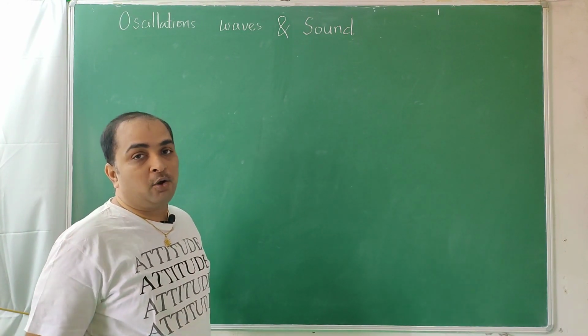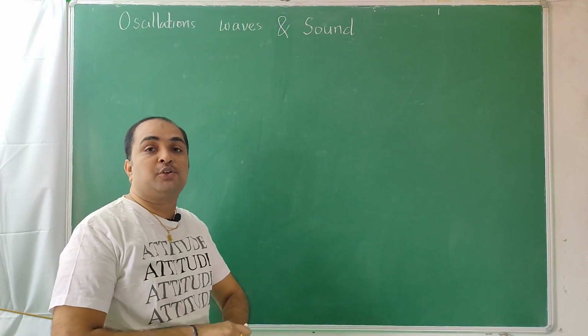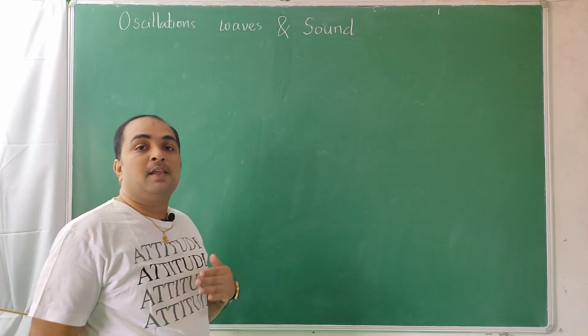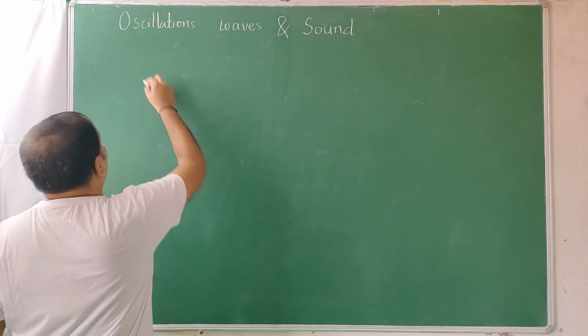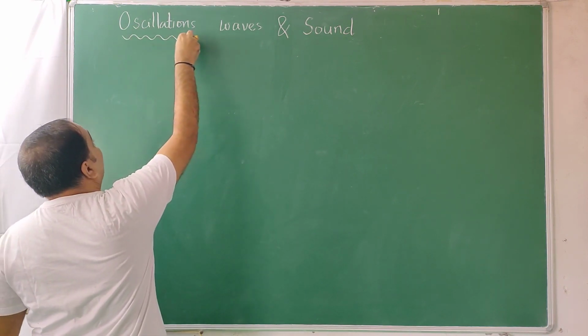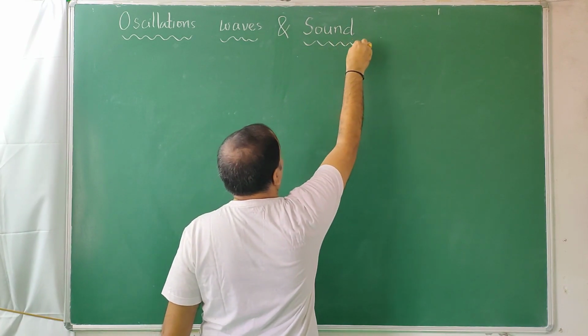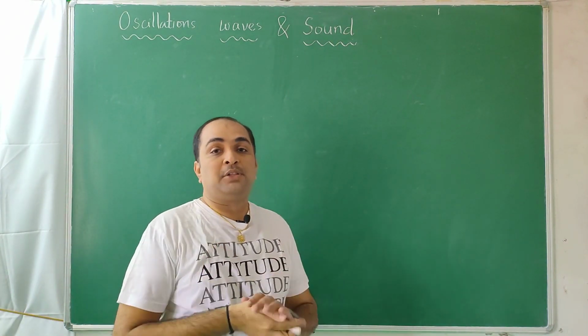Next class I'm going to give a number. There I am going to deal with the mathematics of a progressive wave, then mathematics of a stationary wave. Like that, a lot of things are there which I'll be teaching at college level. Presently it is only basic elementary ideas about what are oscillations or vibrations, what are waves and basic terminology, types of waves and sound and characteristics. So today's lecture will confine to that.